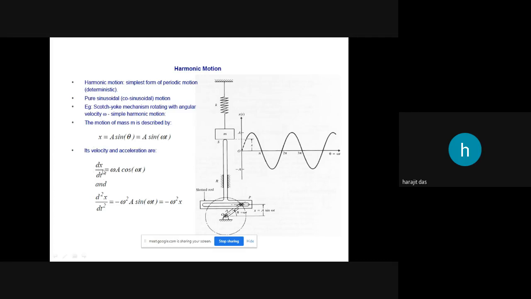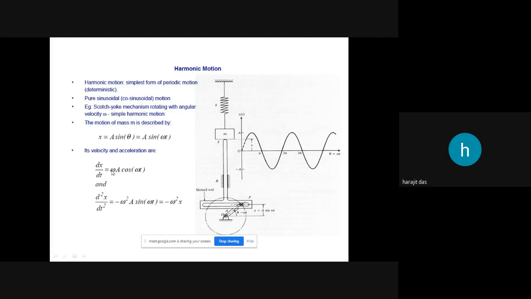In vibration, instead of dx by dt, we use x dot, with one simple dot on top of x. That will be the velocity, and for acceleration it will be x double dot, with a double dot on top of x. All of you know how to differentiate this.